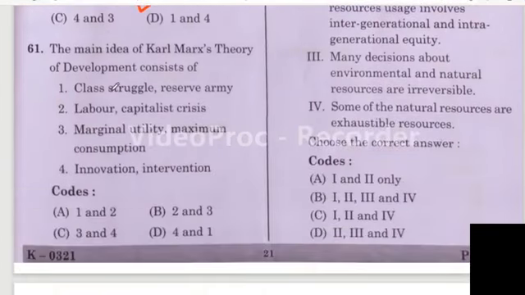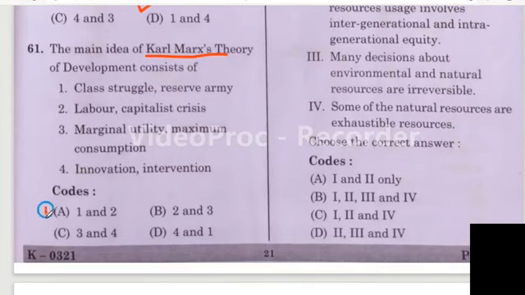Question number 61. The main idea of Karl Marx's theory of development consists of: first one, class struggle, reserve army. Second one, labor capitalist crisis. Third one, marginal utility, maximum consumption. Fourth one, innovation and intervention. In this question also there is no confusion. Option A is the right answer. The main ideas of Karl Marx's theory are class struggle and reserve army, and labor and capitalist crisis.